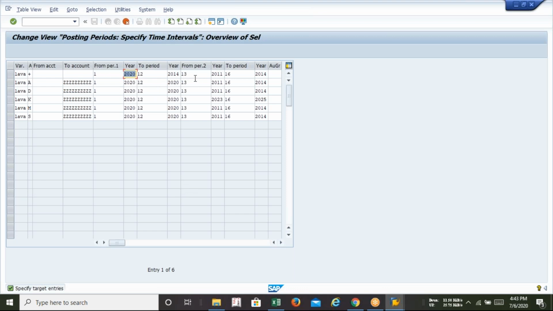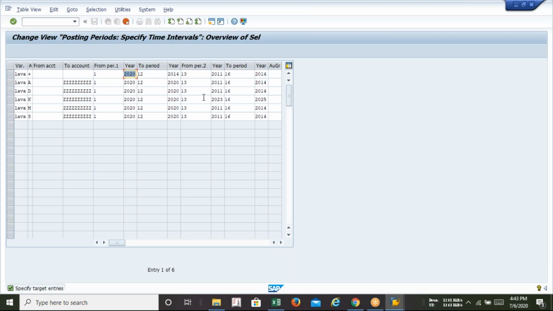You can see there are 2 intervals, from period 1 and from period 2. Did you remember why these 2 intervals are coming? You know the answer. First interval is from period 1 and second is from period 2. Why is this period 2 coming? Do you have any answer? You know the answer. Just think. You can give the answer. 6 months, sir.